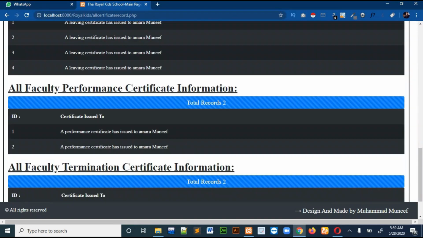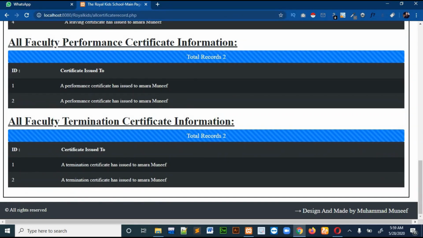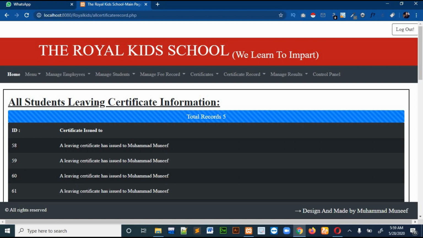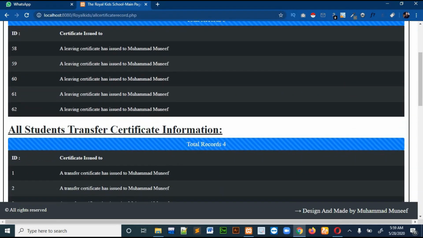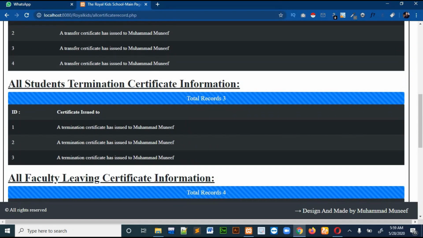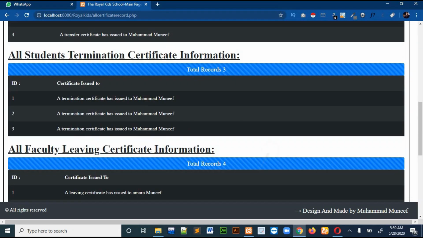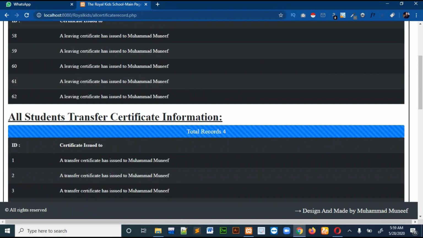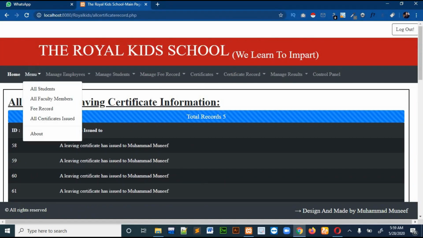Okay, so this page is about the record of the certificate. You can see that it has records for every certificate. It has student living certificate information, student transfer certificate information, then student termination certificate information, then faculty, and all of that. Okay, so this is all for the menu section.